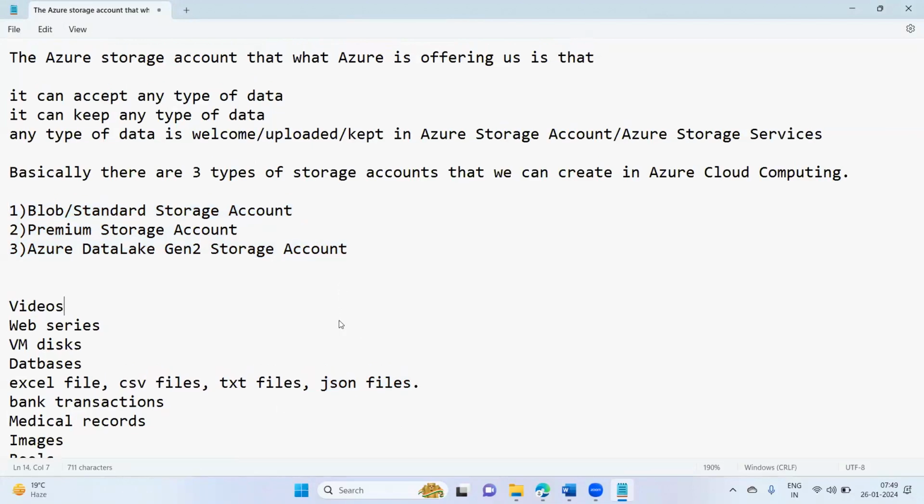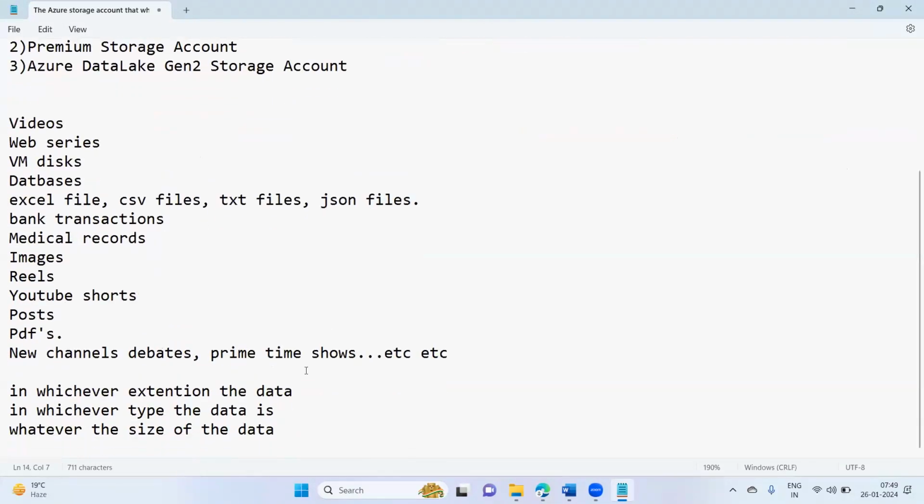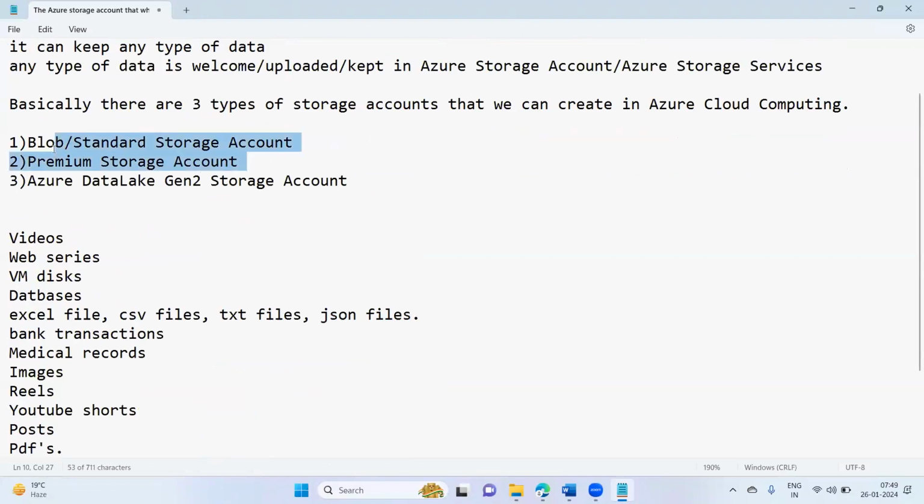Now, whatever the data is, we can upload it inside the storage accounts.